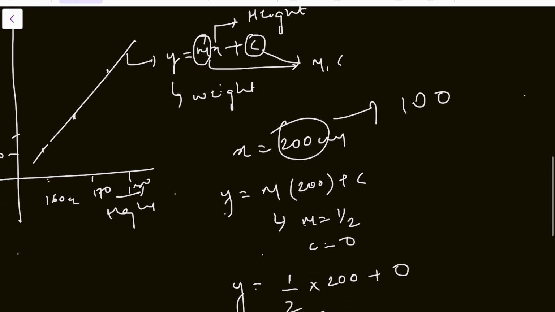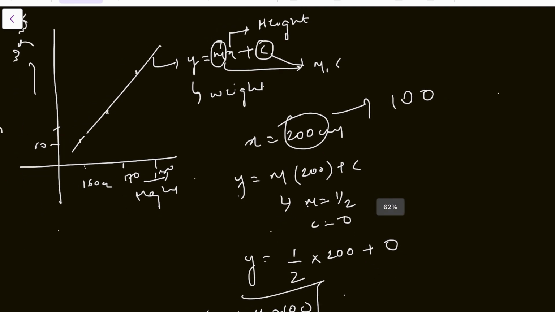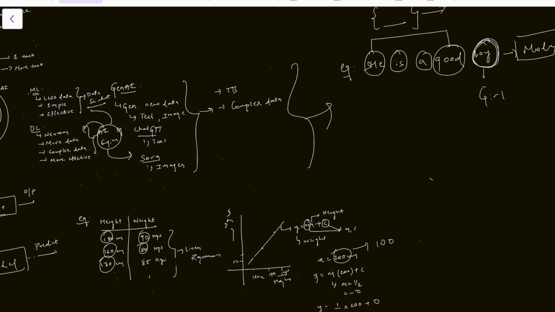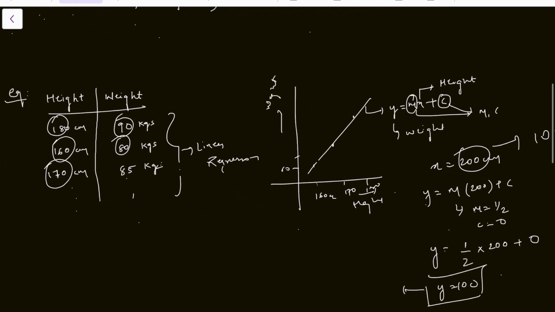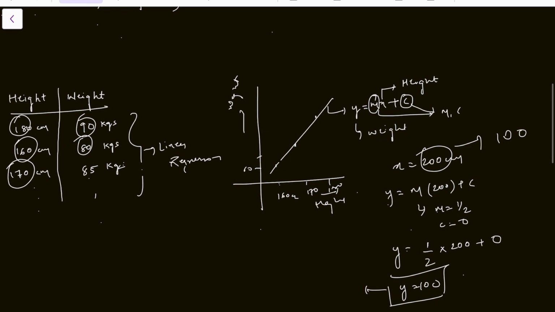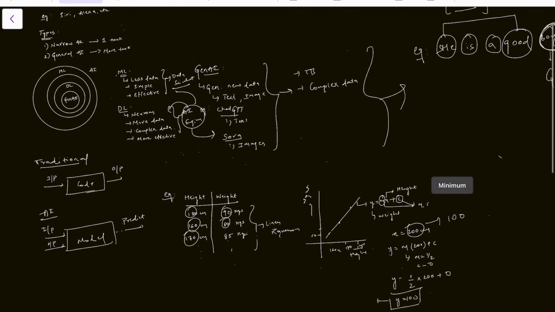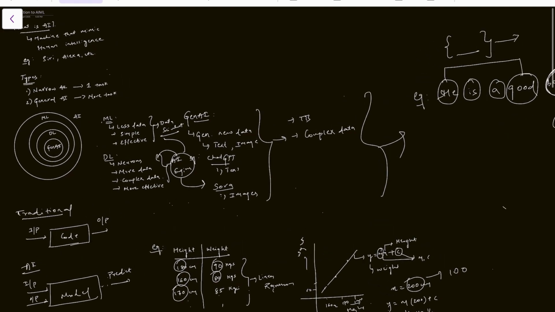So when we give the value of x, the height, the weight will be predicted using this formula. This prediction is not like a magician doing some magic. It's mathematics. The entire thing is based on mathematics itself. This is an example of machine learning, and how it depends on input and output to predict future outcomes. This is the introduction to AI.